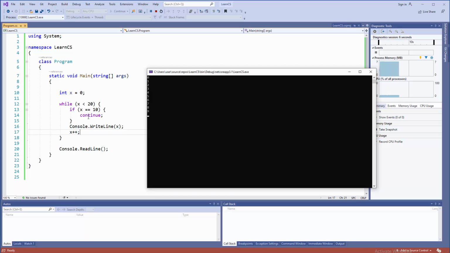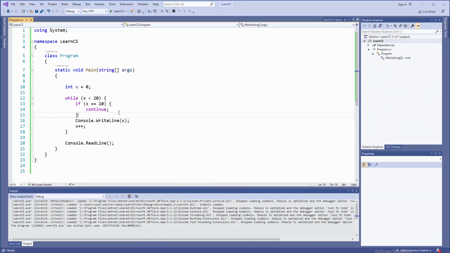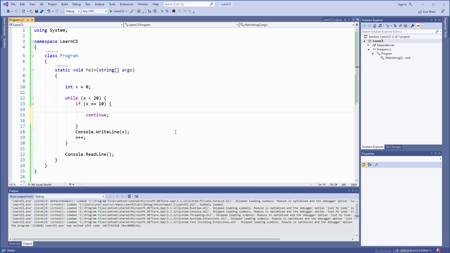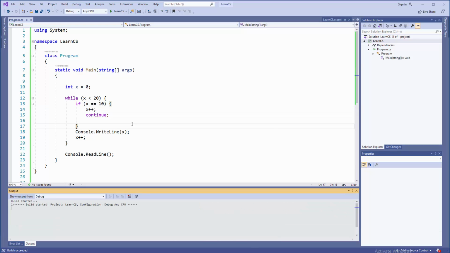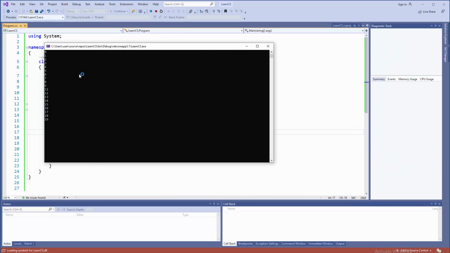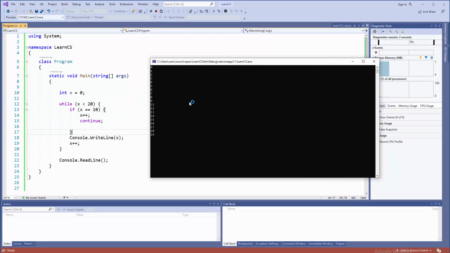So how is that possible? Well, the thing is that you need to use the same algorithm here also, but before continue. Okay, here x++, and now the thing will work really as a continue. How weird is that? Well, I don't know. It is what it is. F5. And there you go, guys. You do have the listing exactly like when you're working with the for loop, but there is no 10.